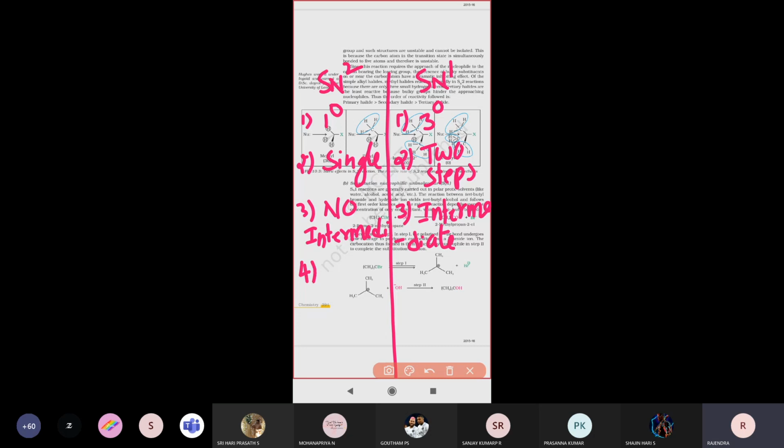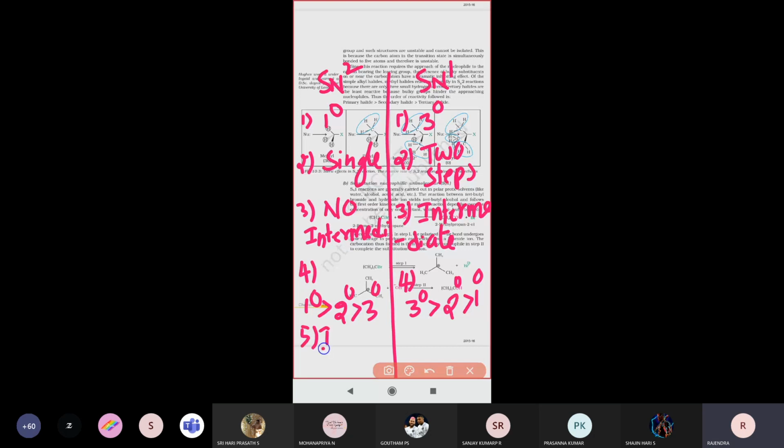Next, the fourth point. What is the reactivity order for SN1 and SN2 reactions? In SN2, primary alkyl halides undergo the reaction very fast compared to secondary alkyl halides, compared to tertiary alkyl halides. Here if you take the SN1 mechanism, tertiary alkyl halides undergo the reaction very fast compared to secondary alkyl halides, compared to primary alkyl halides.